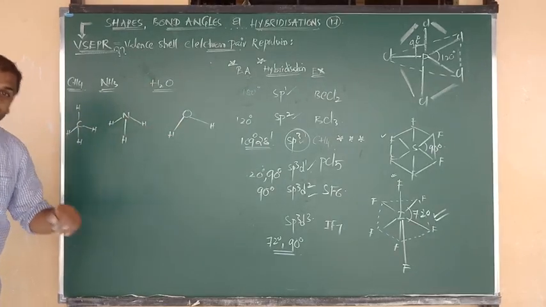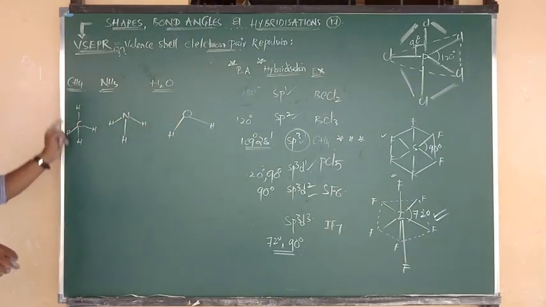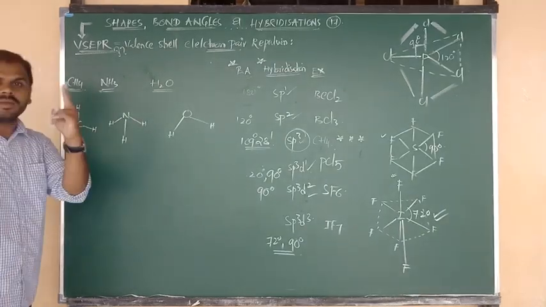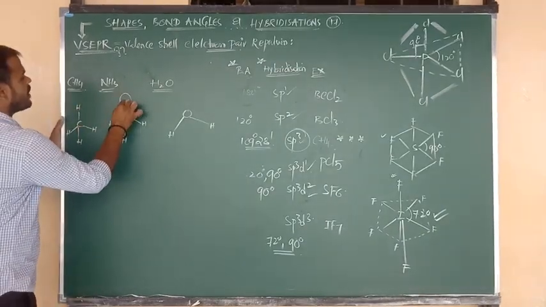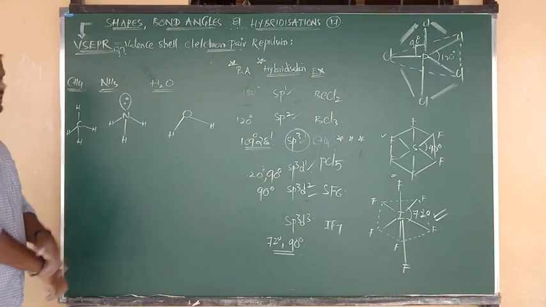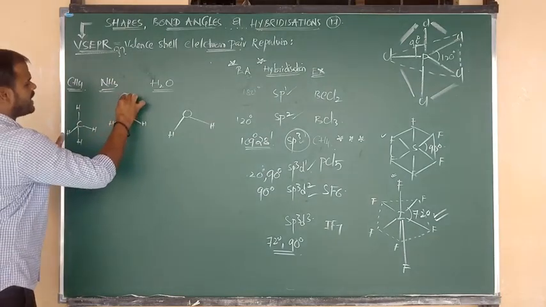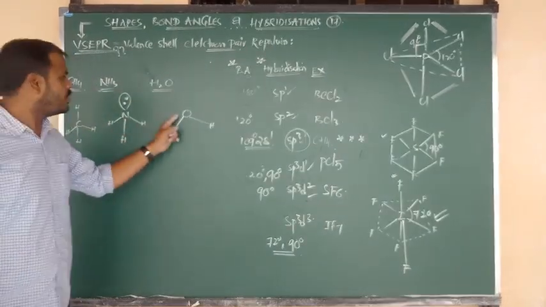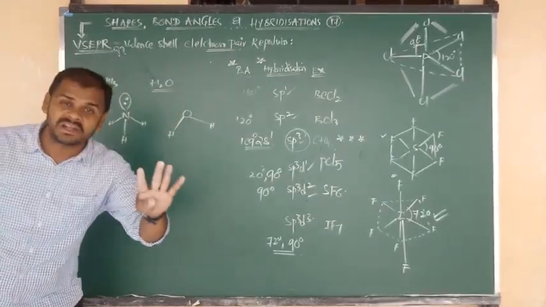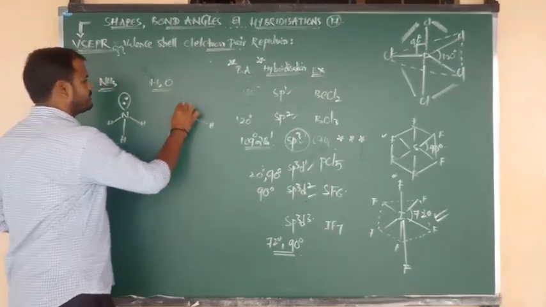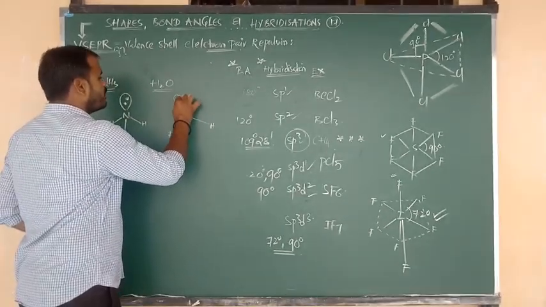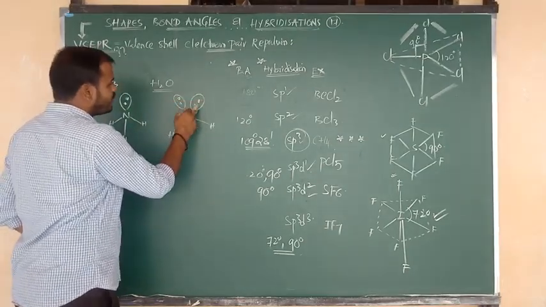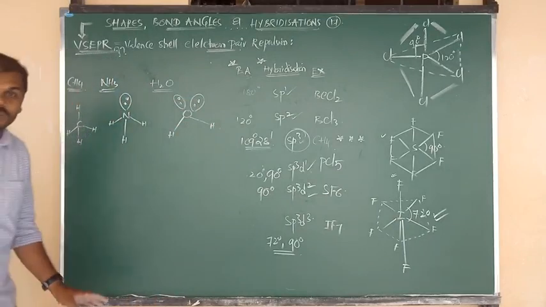Bond pairs are different. Carbon is group 4, so 4 bonds are satisfied. Nitrogen is group 5, but here only 3 are shared. The remaining 2 electrons you can write in the form of one lone pair. A lone pair contains 2 electrons. Oxygen is group number 6. Out of 6, only 2 are shared. The remaining 4 electrons means 2 lone pairs. One lone pair contains 2 electrons, the second lone pair contains 2 electrons. 1, 2, 3, 4, 5, 6. Clear, Nana? Okay, all of you?